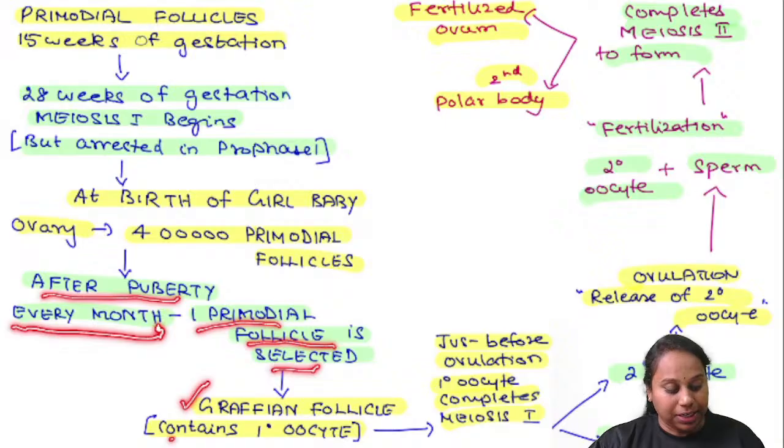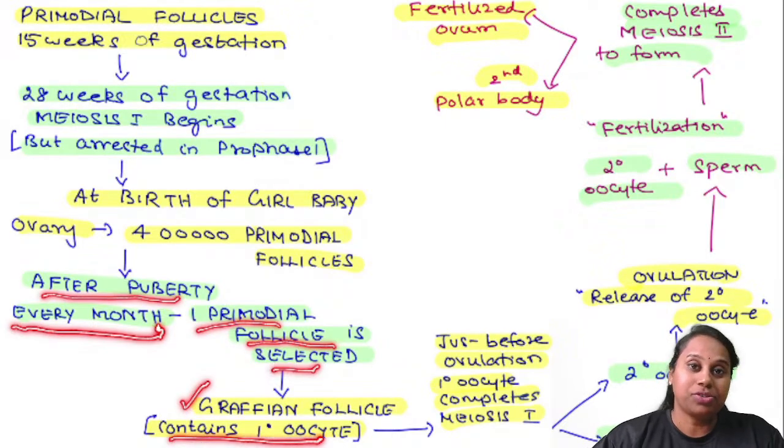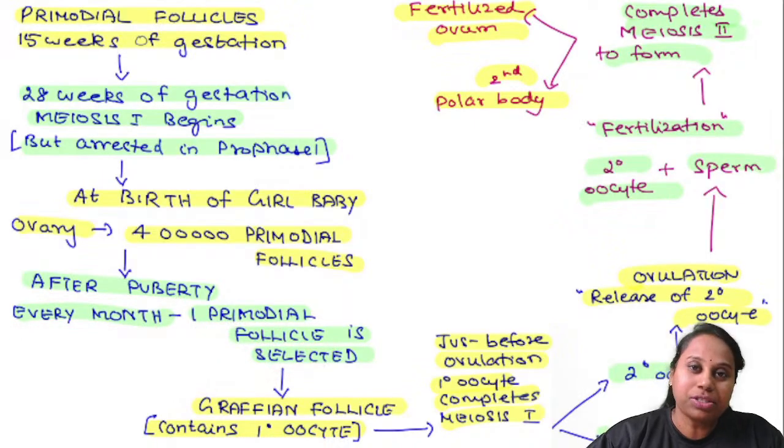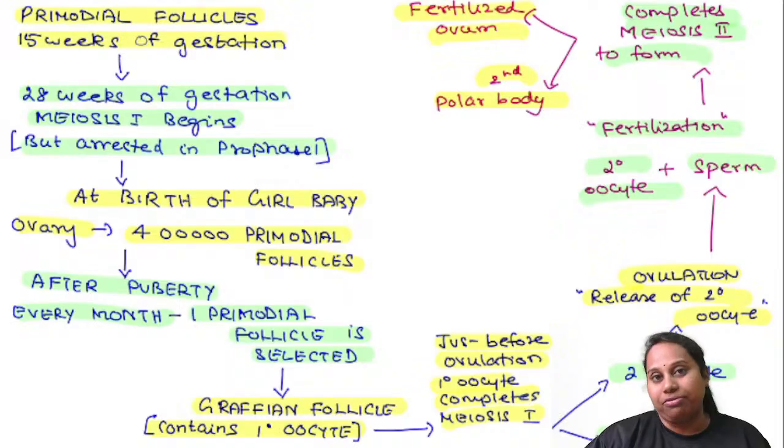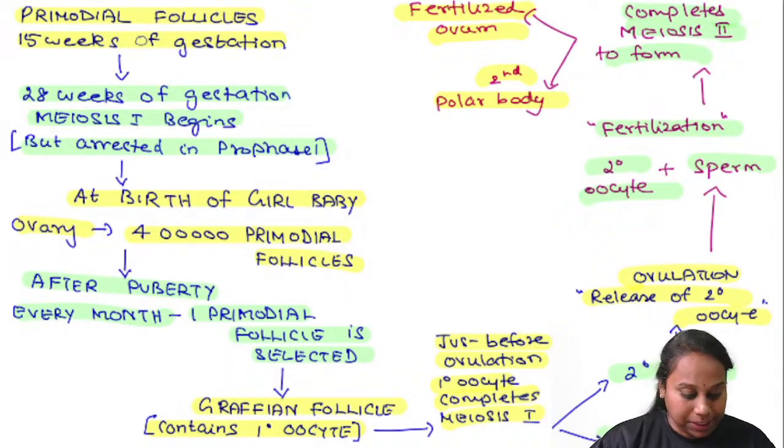Graafian follicle contains the primary oocyte inside. So that is what we call the menstrual cycle. What is happening every month during the menstrual cycle? From the 4 lakh primordial follicles, one primordial follicle is selected and converted into a Graafian follicle. And this Graafian follicle contains the primary oocyte inside.